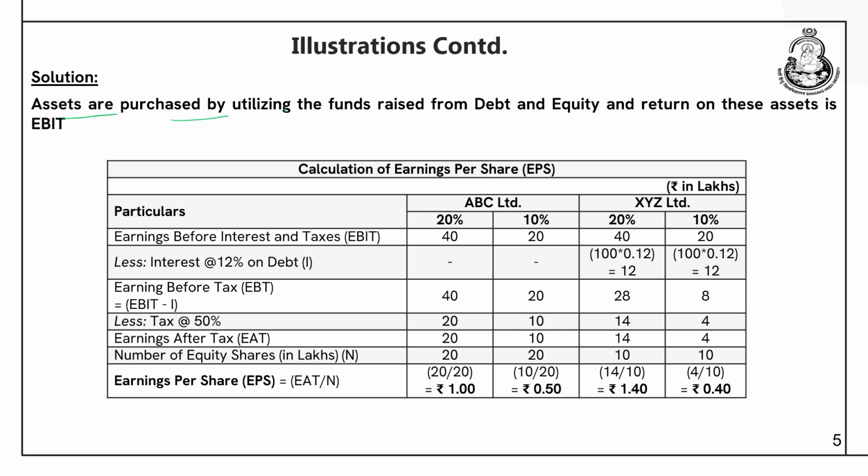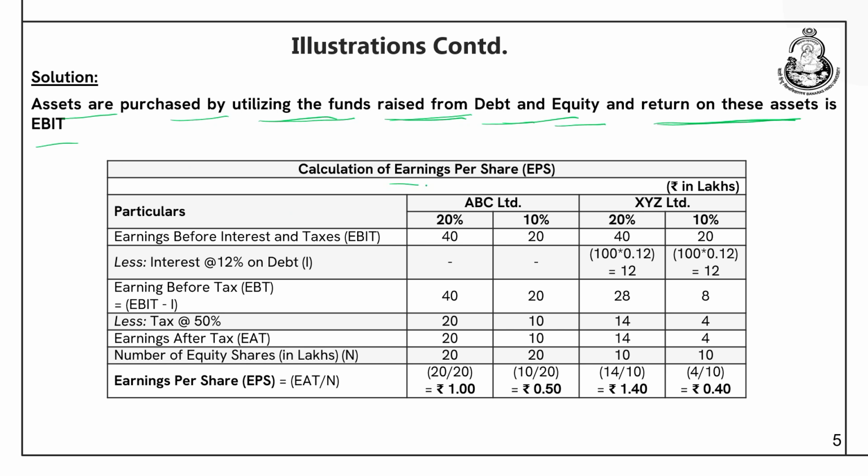Assets are purchased by utilizing the funds raised from debt and equity, and the return on these assets is EBIT. Any company purchases assets by utilizing the funds which it raises from debentures and equity. By issuing debentures and equity, whatever amount it raises, using that amount it purchases assets, and the return on these assets is nothing but the earnings before interest and taxes. So, in this way we can calculate EBIT here.